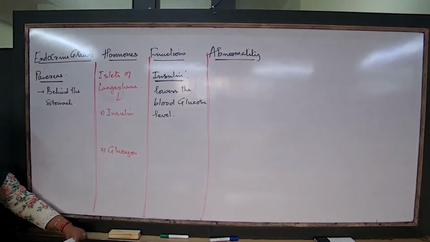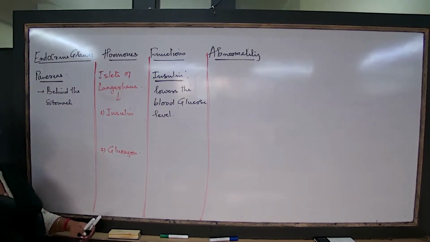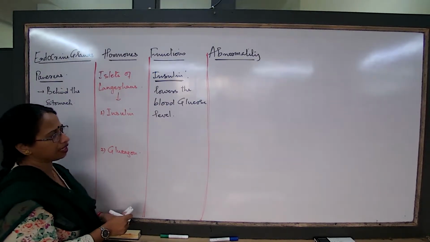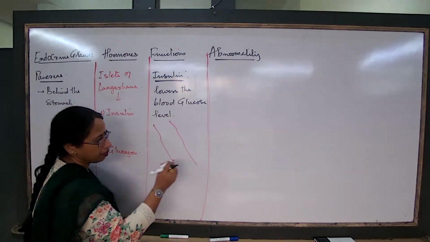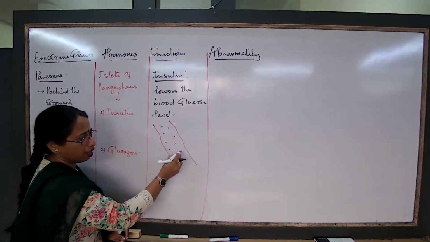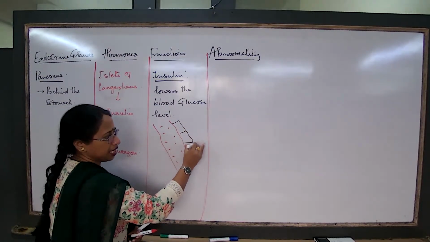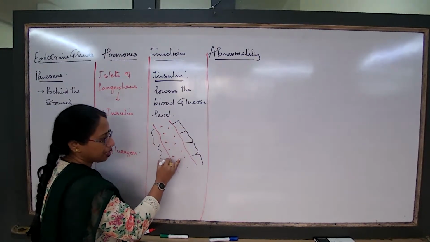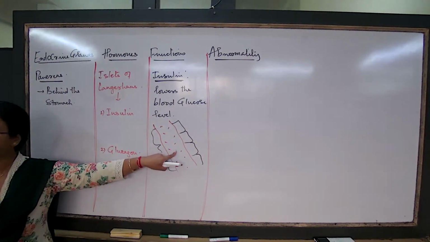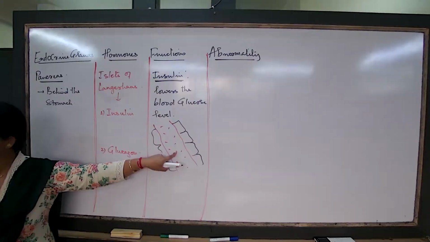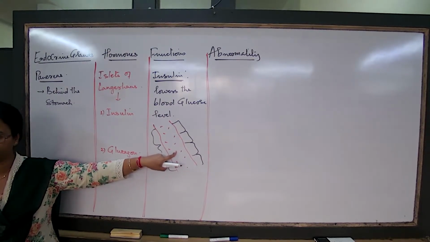The major function of insulin is to lower the blood glucose level. For example, how does insulin bring about this process? This is the bloodstream, and surrounding this bloodstream there are some body cells. What is this bloodstream supposed to contain in high concentration after we take a meal?